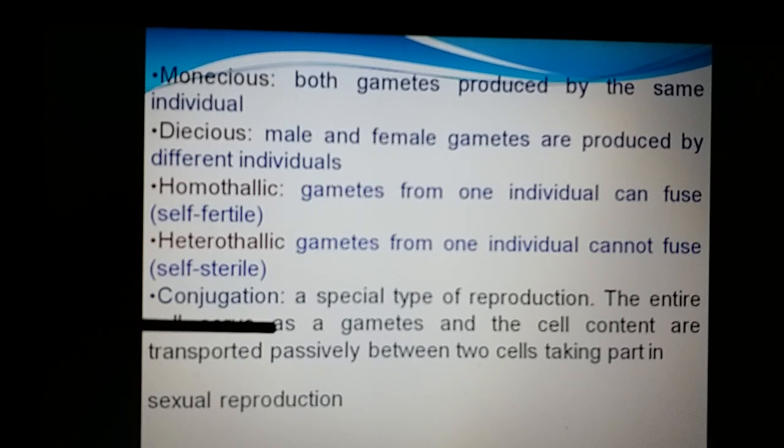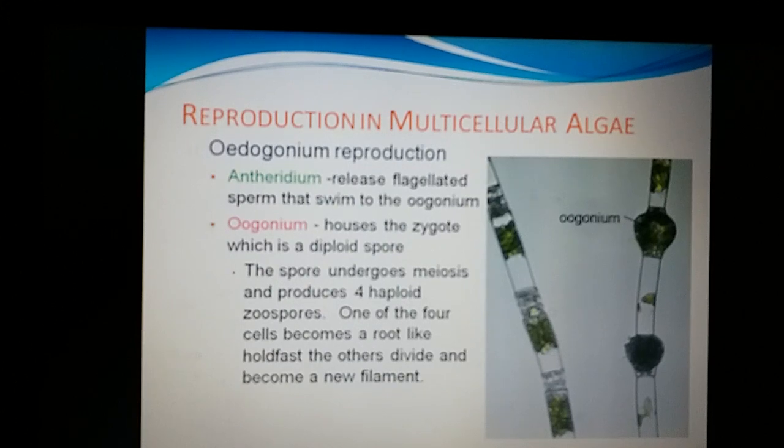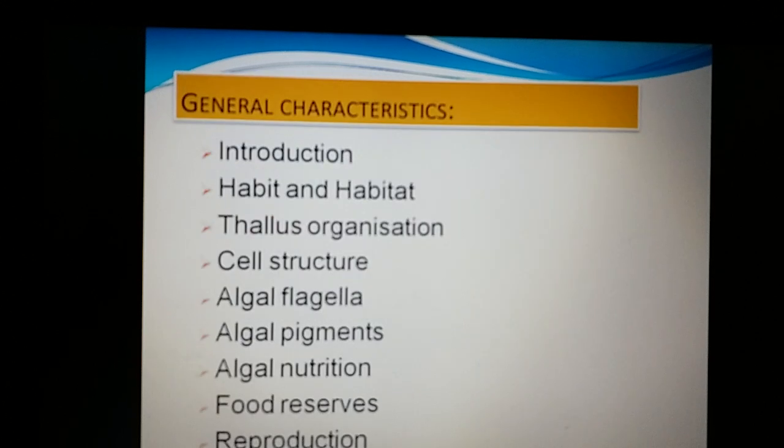The mode of reproduction may sometimes be conjugation, as you can see in the case of Spirogyra members. Lateral conjugation and scalariform conjugation, we can see there. So here are the reproductive structures. You are watching the gametangia, that is the unicellular antheridium, and also here the globoid oogonium. As I said, this is the Oedogonium mode of reproduction.